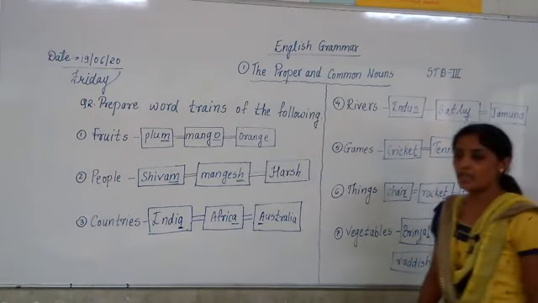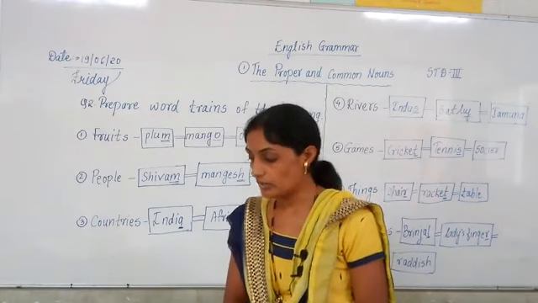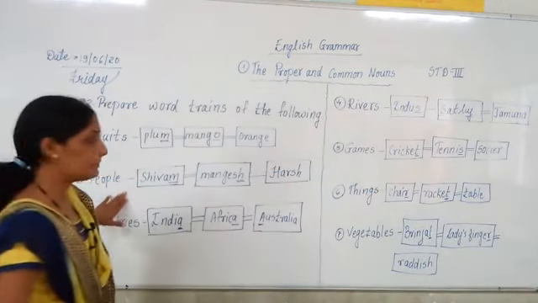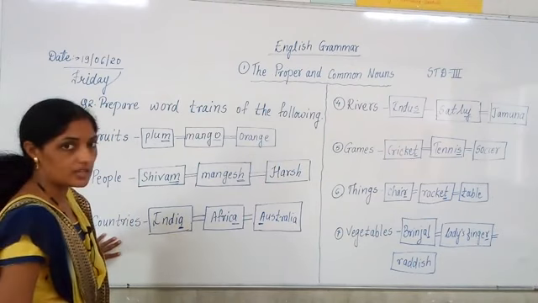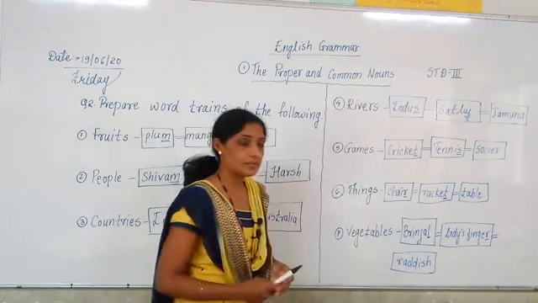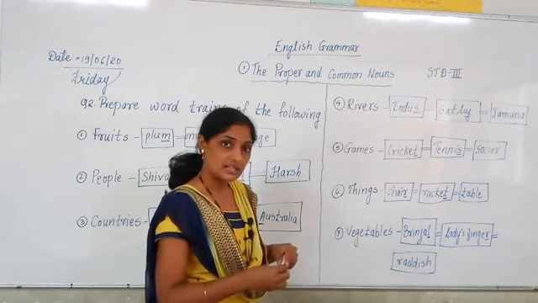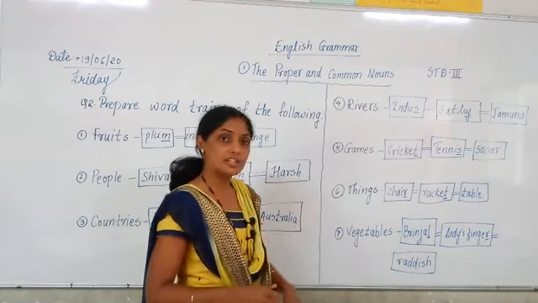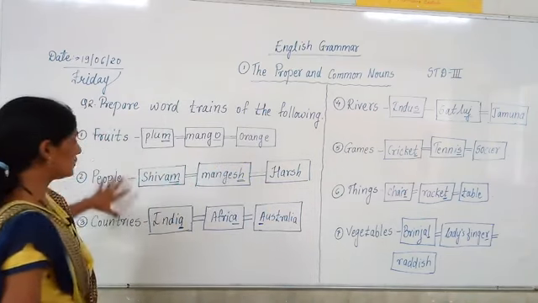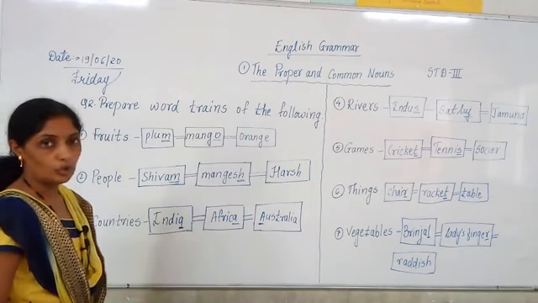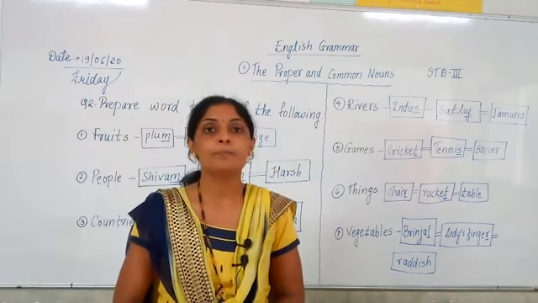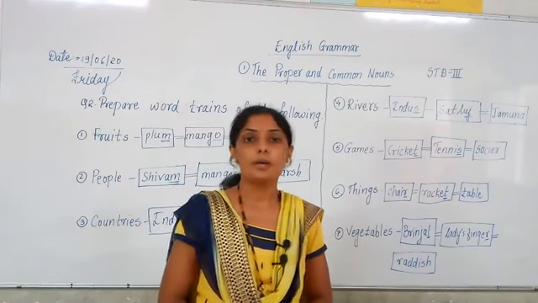In this way, we have completed what? We have completed the word train of fruits, word train of people, word train of countries, word train of rivers, word train of games, word train of things, word train of vegetables. Have you understood? And I want you all to write down this word train in your notebook. And in this way, we have completed our first lesson, the proper and common nouns.